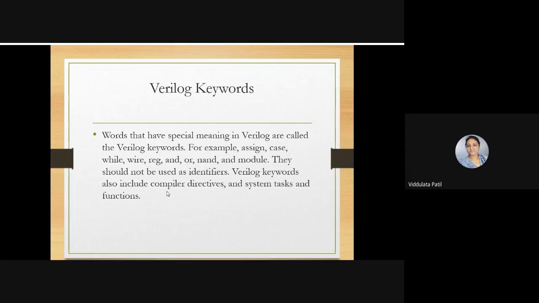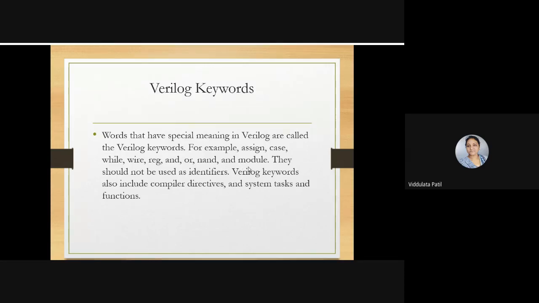Now Verilog keywords. There are certain keywords that are present in Verilog, which have a special meaning. That means we cannot use them for our applications. These are special words in the Verilog language, and they have a particular meaning: assign, case, while, wire, reg, and, or, nand, and module.